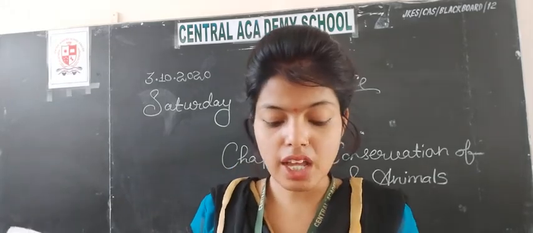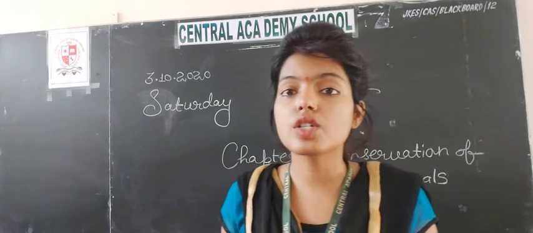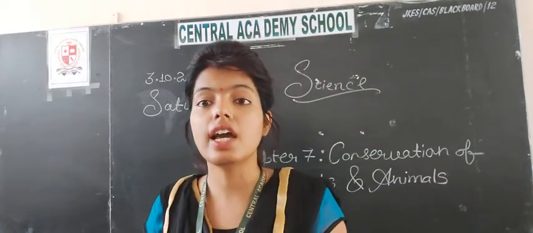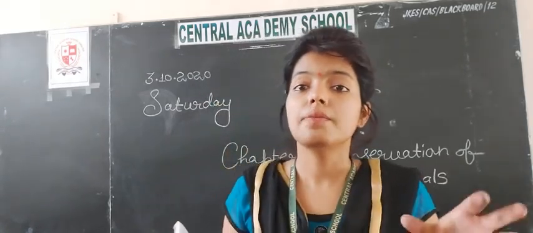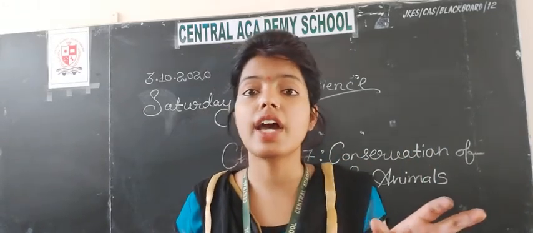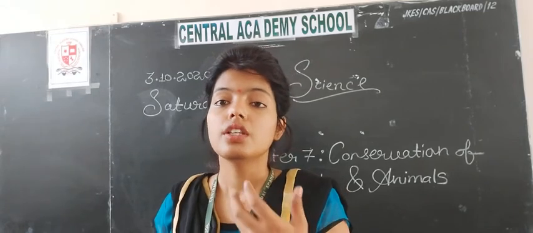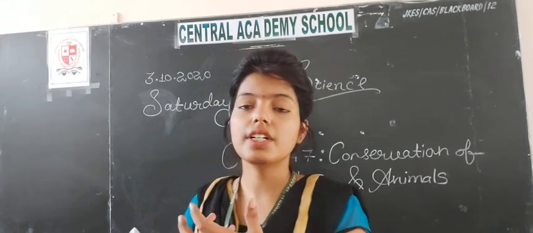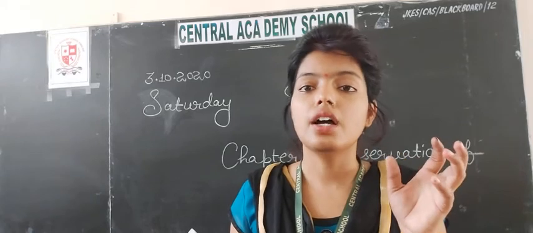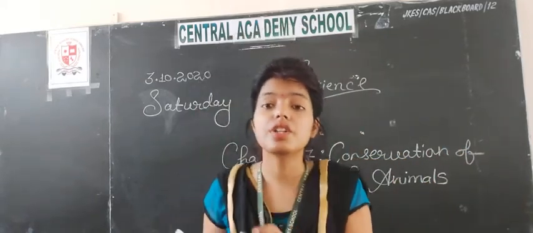At one time there were more than 40,000 tigers available in India. Means there was a time when a large number of tigers were present in India, but nowadays, due to the beautiful skin of the tiger, most people hunt the tiger for its skin.